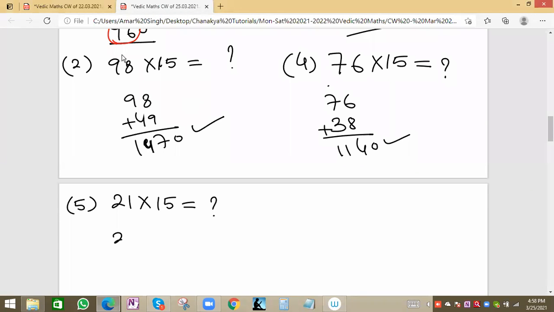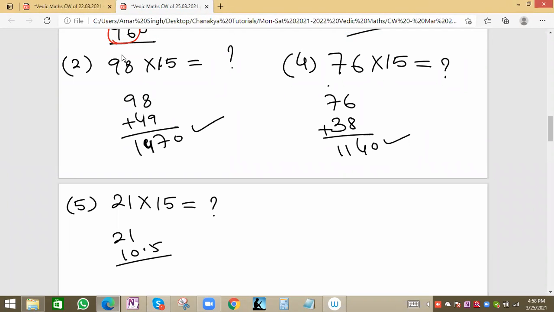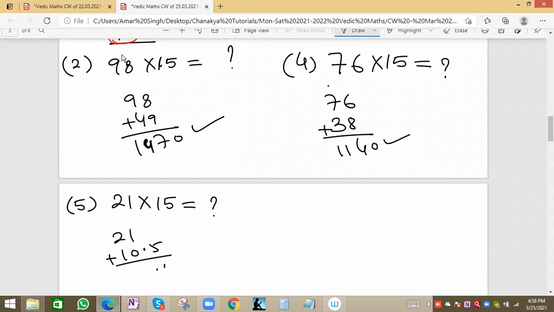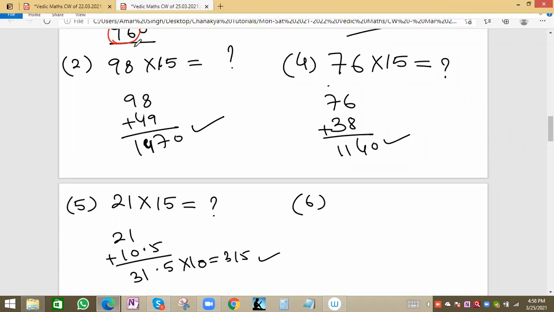So 21 is there, and then we have to add half of this. Half of 21 will be 10.5. We know 10 doubled is 20, and 11 doubled is 22, so half of 21 is 10.5. We'll do simple addition, 21 plus 10.5 is 31.5, and we'll multiply with 10 at the end. So 315 will be the final and correct answer. Right, Chanchal, correct.